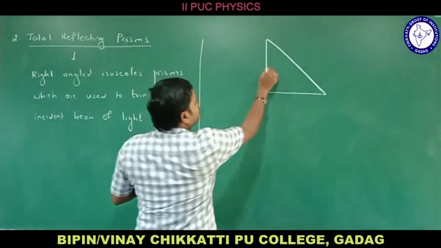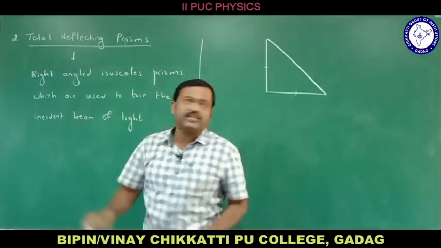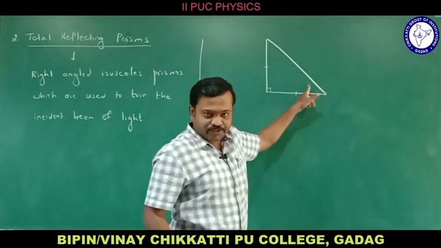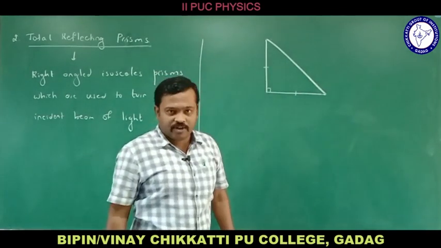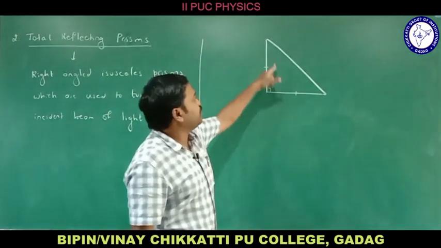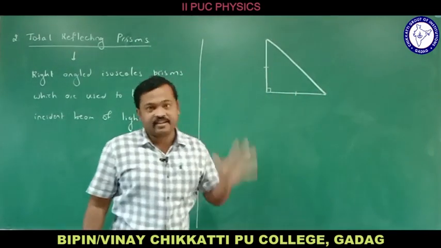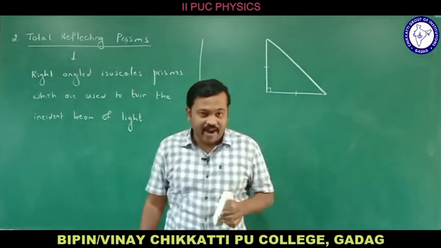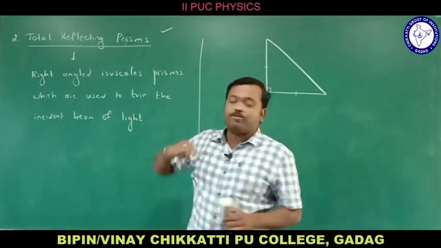Here the two sides will be equal as it is isosceles. One angle is a right angle, and this is the hypotenuse. As it is the hypotenuse, the other two sides will be equal, so these two angles are 45 degrees and this is 90 degrees. This kind of prism is called a right-angled isosceles prism.